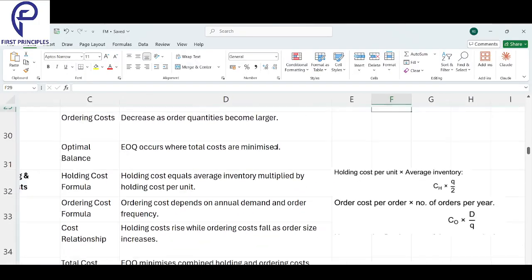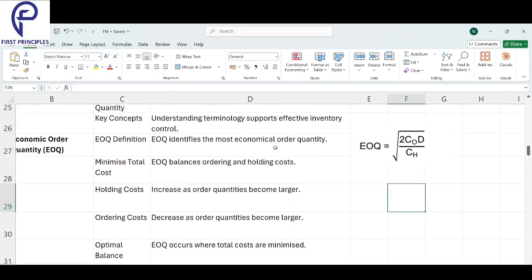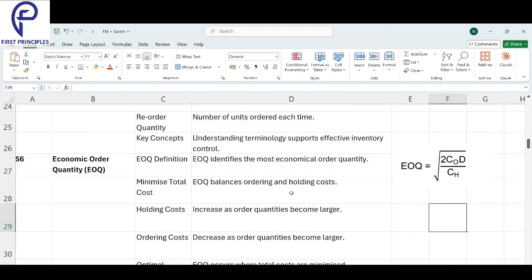Clear? Okay, the holding cost formula is there, the ordering cost formula is there. And the EOQ definition, economic order quantity, with its formula is over here. How to calculate EOQ?